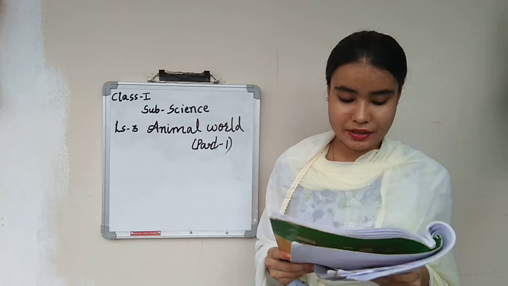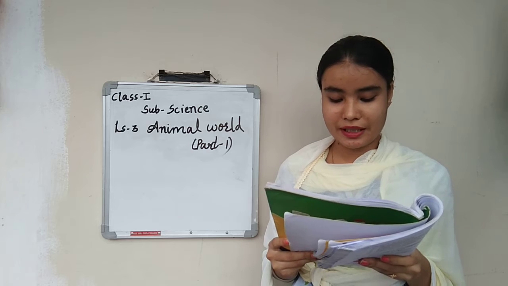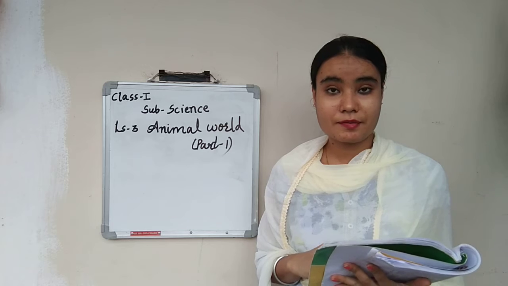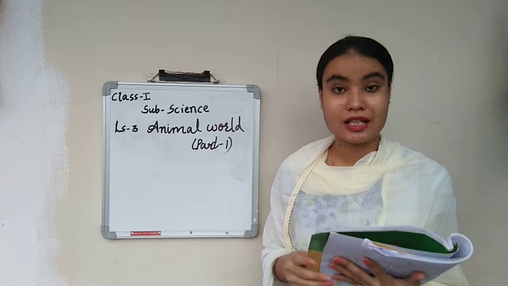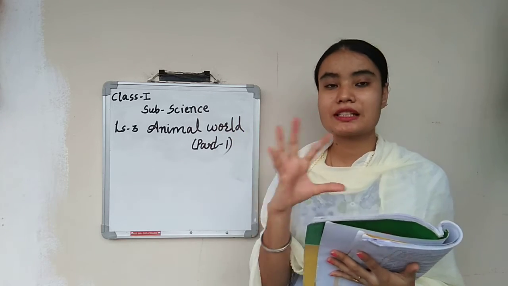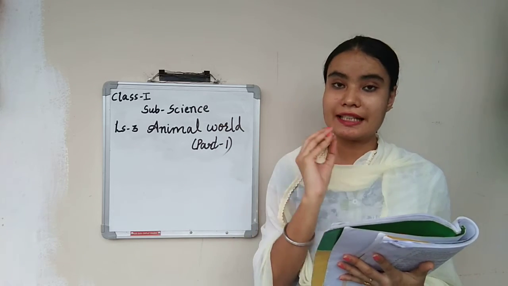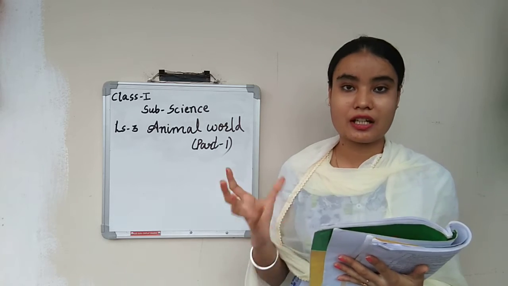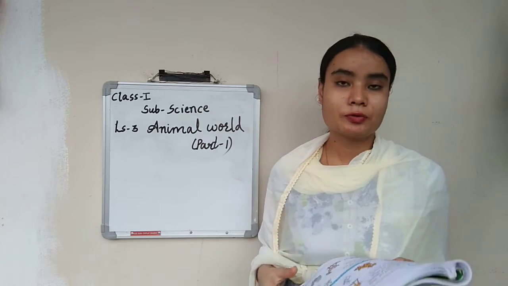Let us see. They hunt their food themselves. You can see wild animals in the zoo. Some animals we see around us, monkey and squirrel, live on trees. We human beings prepare our food. We have a kitchen and our mother prepares the food for us. But animals, they hunt. They do not have kitchens. वो लोगों के पास किचन नहीं रहता कि वहाँ जो हंट करेंगे वो उसको पका के खाएंगे. They directly hunt other animals, and they eat the raw fleshy part. They will not cook. So they hunt food for themselves.